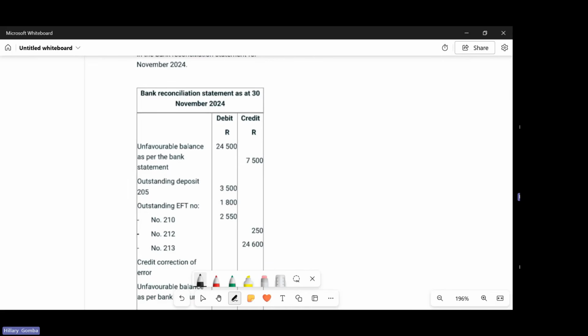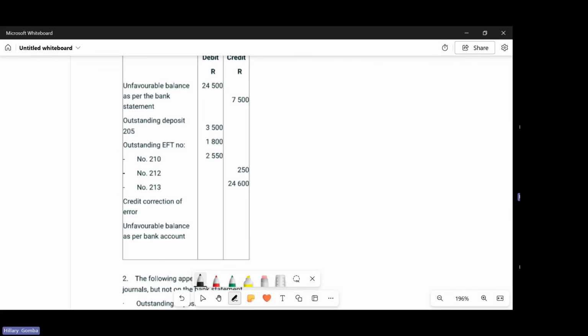So we have the bank reco statement for 30 November 2024, which says we have an unfavorable balance of 24,500 as per bank statement. Then we have outstanding deposits, which is 7.5, and outstanding EFTs, or outstanding payments, which are 3.5, 1.8, and 2,550. And then we have a correction of error, which is 250, and then an unfavorable balance as per bank account,